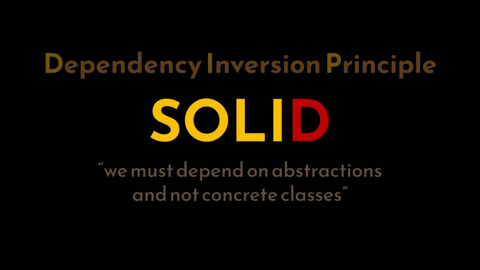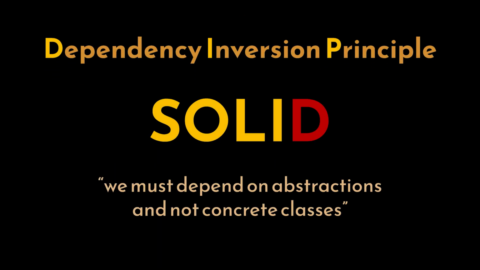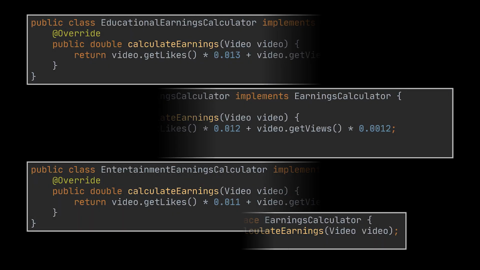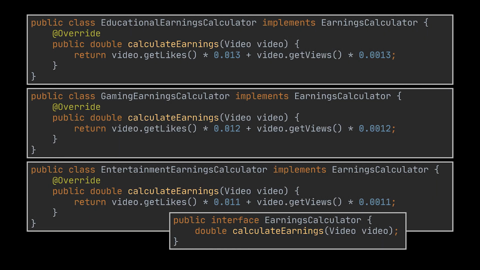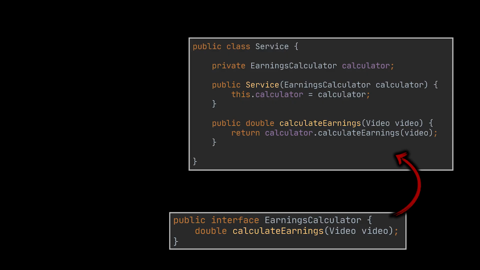The last principle, represented by the D in SOLID, stands for the Dependency Inversion Principle. This principle states that we must depend on abstractions and not on concrete classes. When we created a separate class for each video category while discussing the open-closed principle and made these classes implement the same interface, we actually also applied the Dependency Inversion Principle, but without mentioning it. The idea here is to make other parts of our application or services call abstractions or interfaces instead of concrete classes or implementations, so that when a refactoring to the implementation is required, this refactoring can be done independently of the functionalities that make use of these calls.